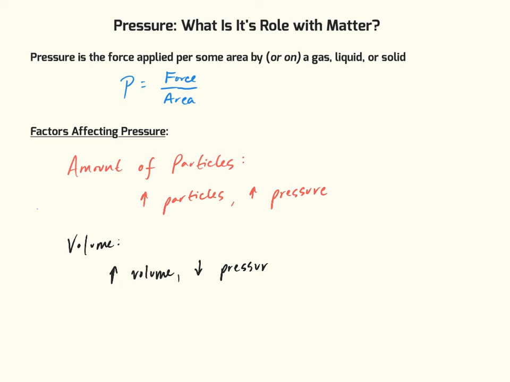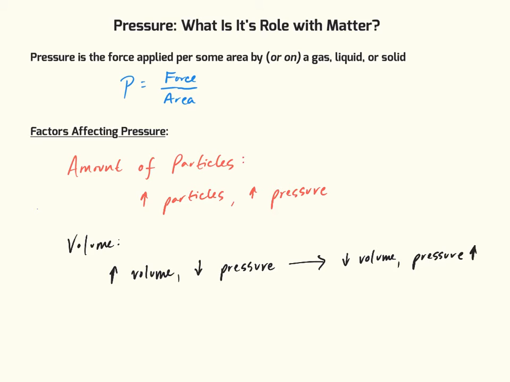Now notice that with both of these factors so far, I've been talking about collisions. That's what actually causes the pressure: the collisions between the particles of that matter. So if I increase the volume of that container, that's going to decrease the number of collisions, therefore my pressure decreases. And then again, vice versa. If I decrease my volume, my pressure is going to increase because I'm making those collisions more likely.